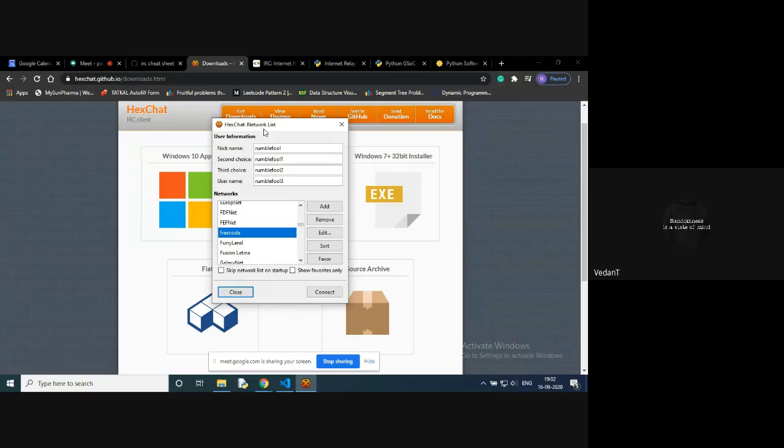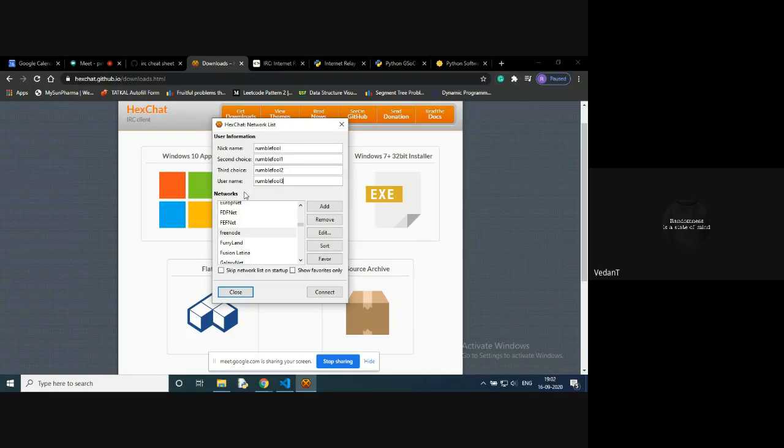As you can see, these are the few things. First of all, you have to decide a nickname, and then a second choice for it, a third choice for it, and your username. This is done because there may be someone who is already using the nickname which you want to keep. So you have to provide some options for that. If one of the options is not working, it will register you with the next one.